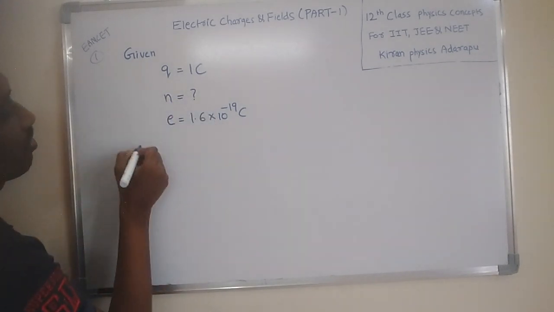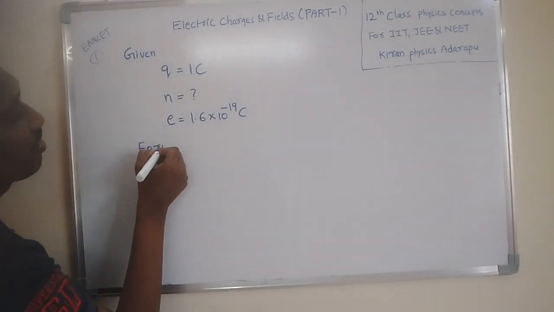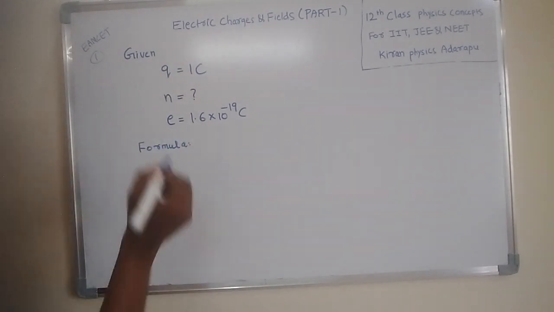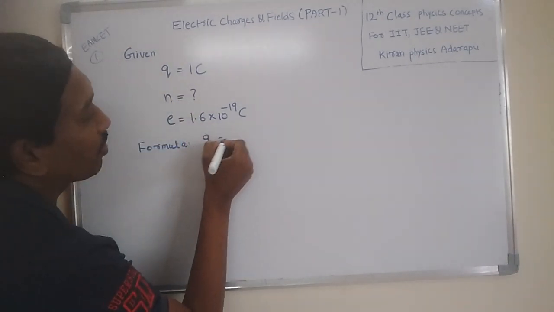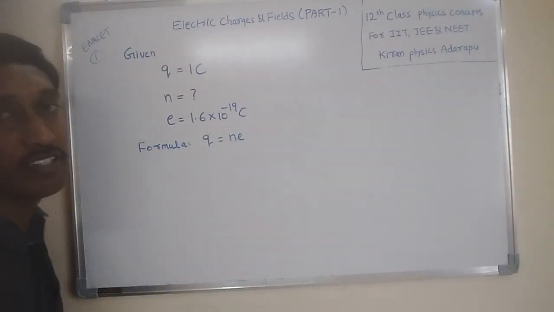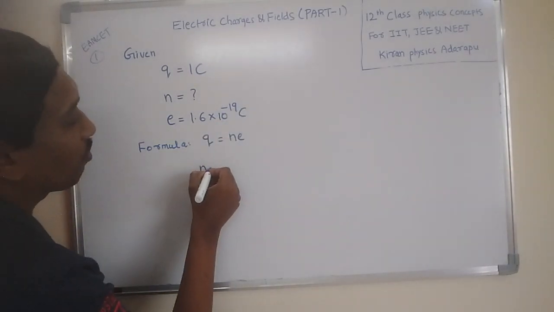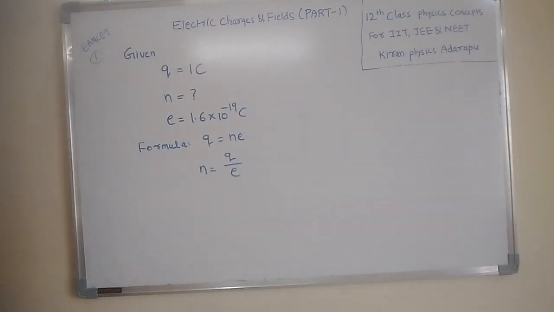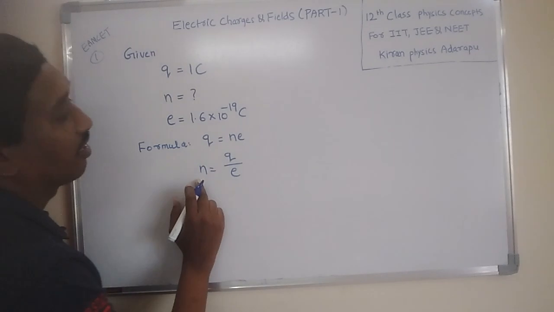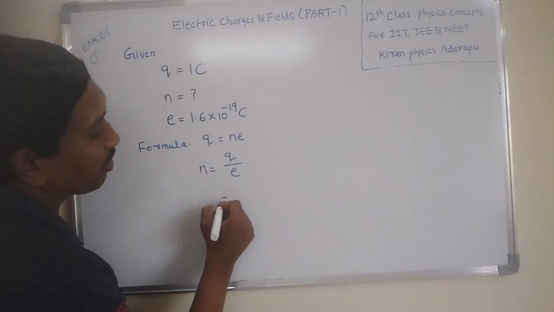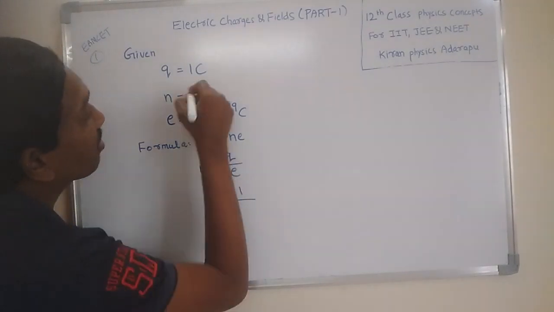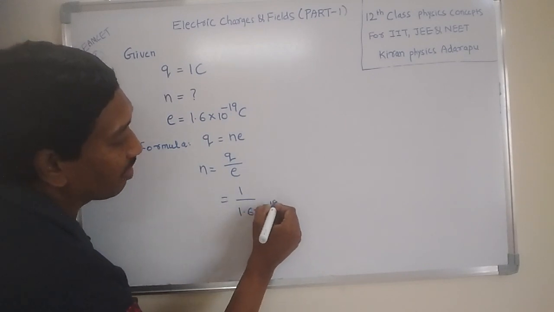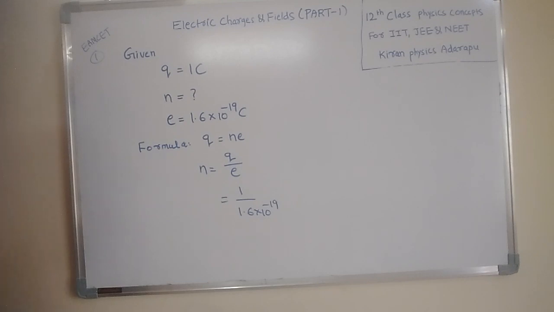Here we are asked the number of electrons. What is the formula based on this property? The property is that charge is quantized. Based on that property, Q = Ne is the formula. Here N is equal to Q by E. Since we are asked N, write N as the subject. Then N = Q/E. Q is given as 1 coulomb, and E is 1.6 x 10^-19. If you simplify this, you get the answer.